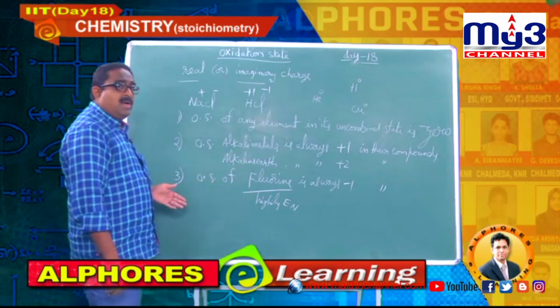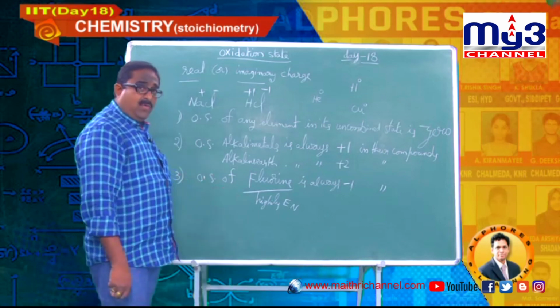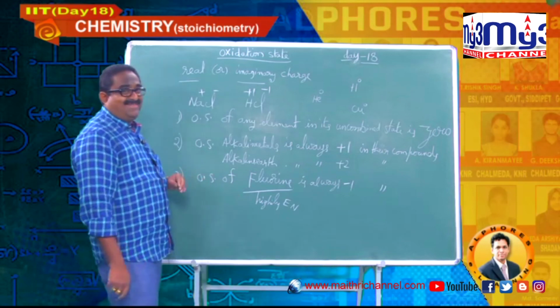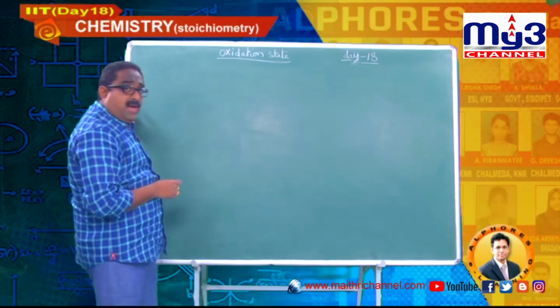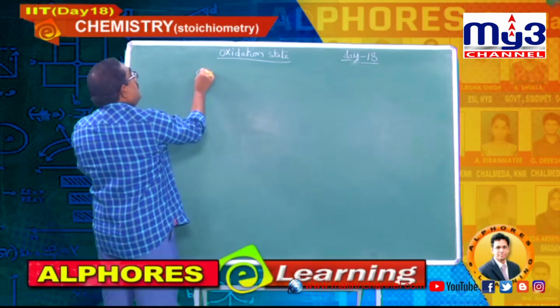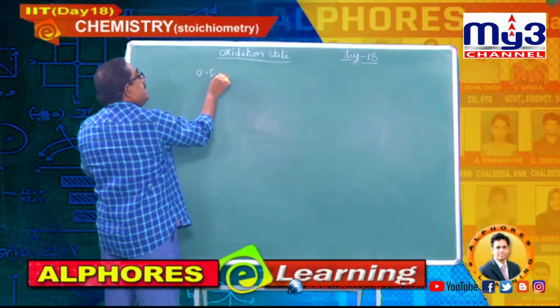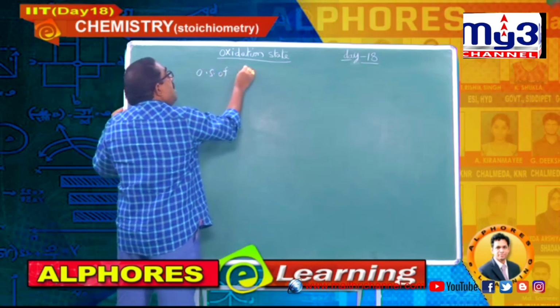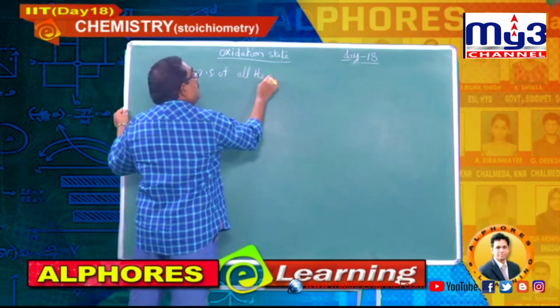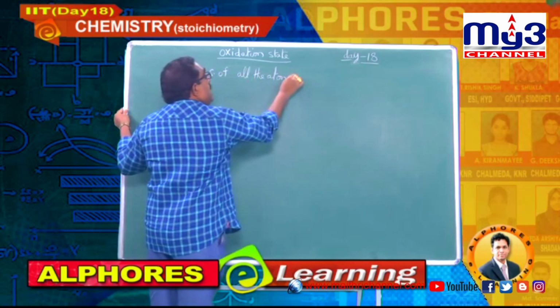Please note it down, and then I will go for the next set of rules. Next rule, students, write down.